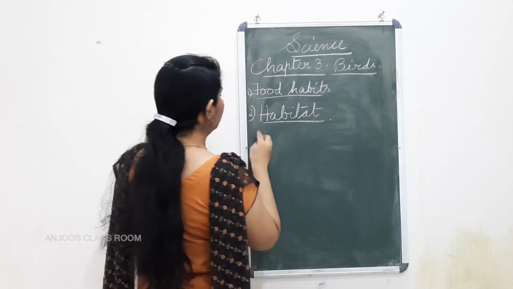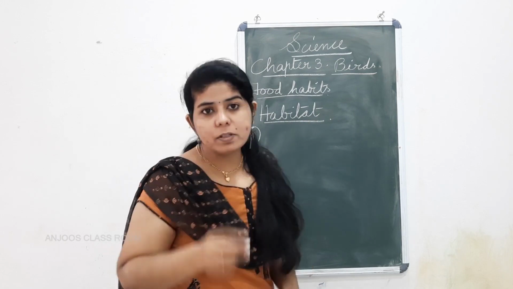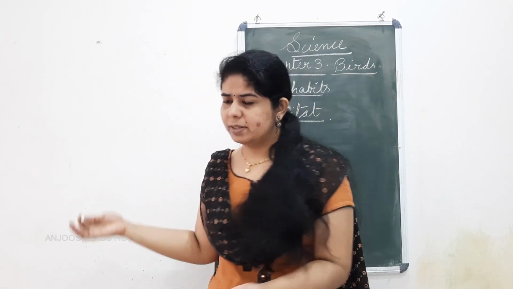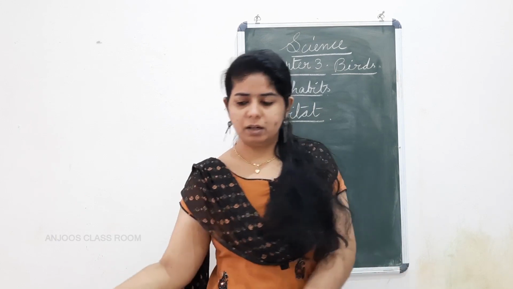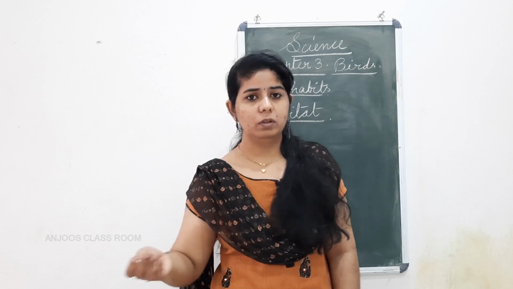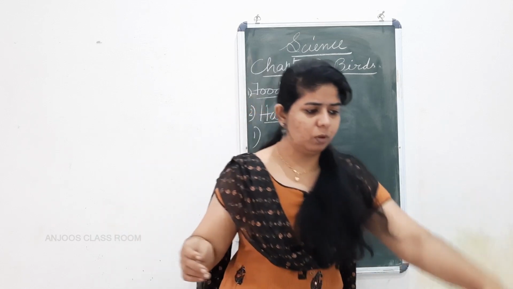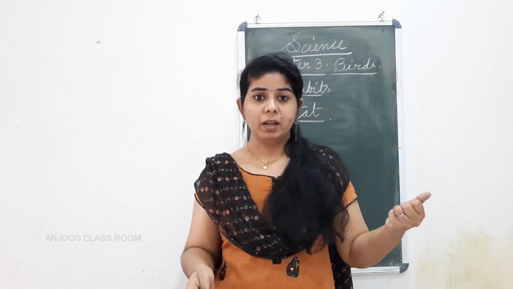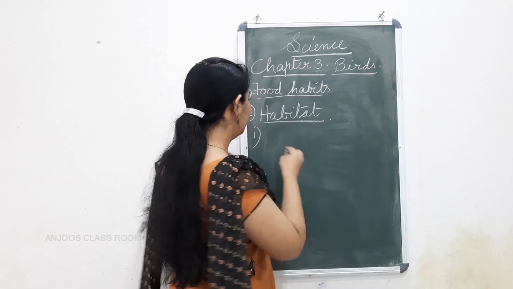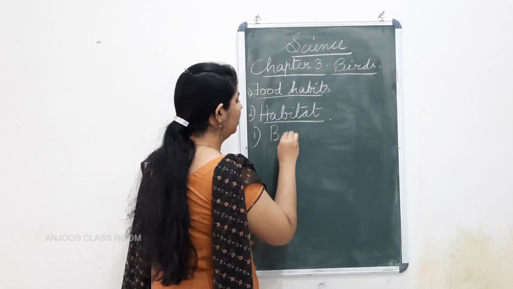Habitat of birds. Now, where can you see the birds mostly? Can you see birds in your surroundings sitting on the ground and all? No. Only sometimes, if they want to catch something, they will come down. Otherwise, birds mostly live on trees.